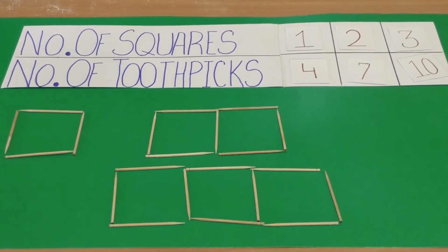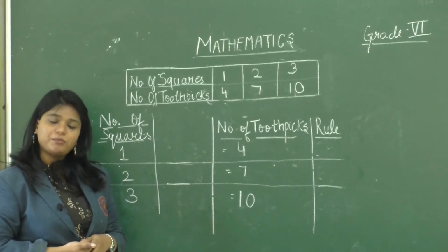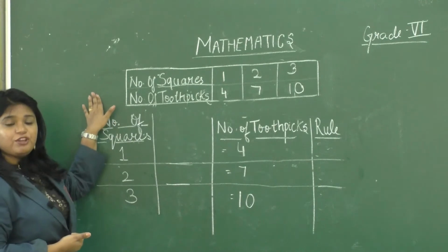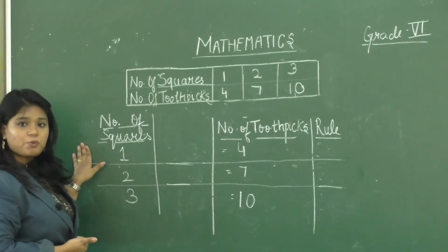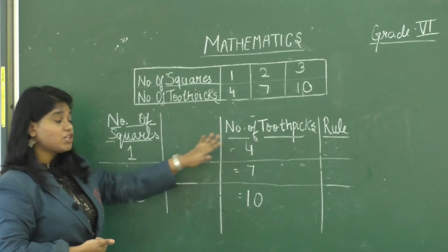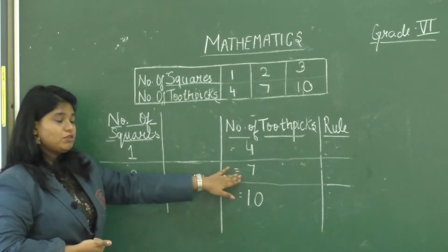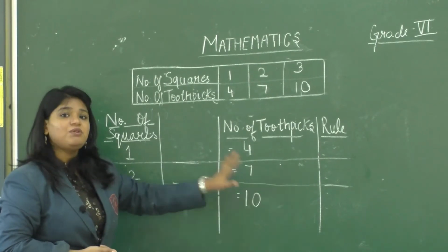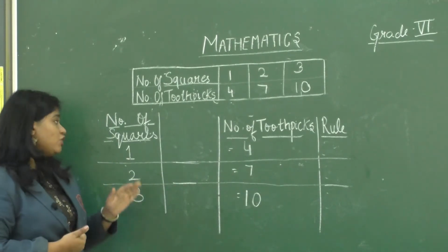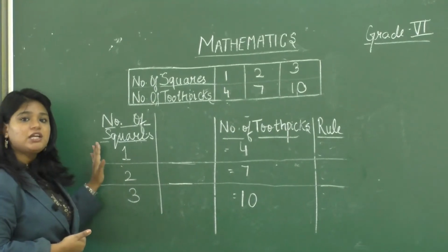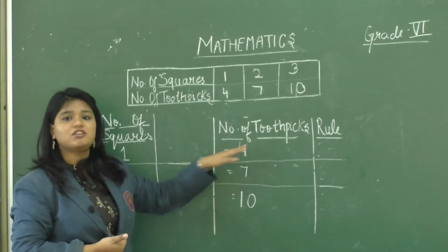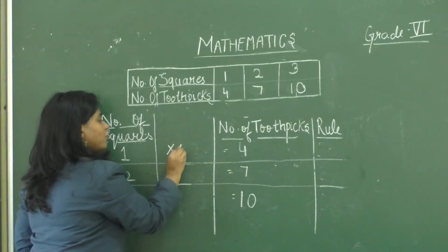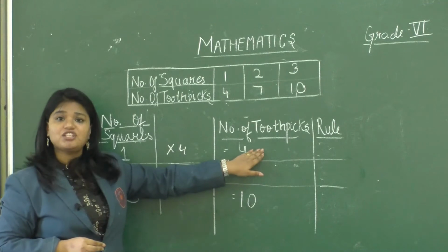right? So here we just formed the patterns of squares. As per the table, we found that for 1 square we require 4 toothpicks, for 2 squares we require 7 toothpicks, and for 3 squares we require 10 toothpicks. Now let's form a relation, okay? So what should be multiplied by 1 so that we get the answer as 4? Yes, we should multiply 1 by 4 so that we get the answer as 4.